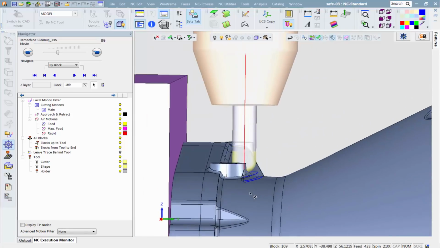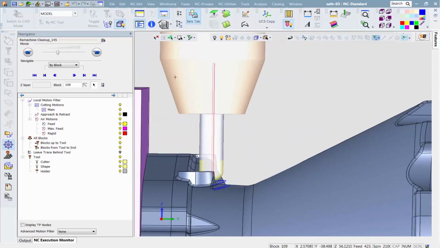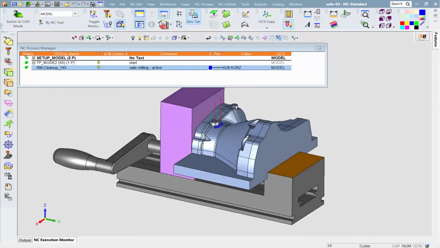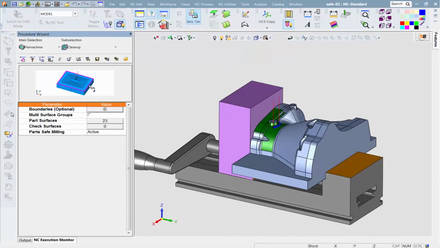From now on, whenever the Safe Milling option is activated, every NC procedure will automatically be safe from gouges and collisions without user intervention. Safer, easier, faster programming.